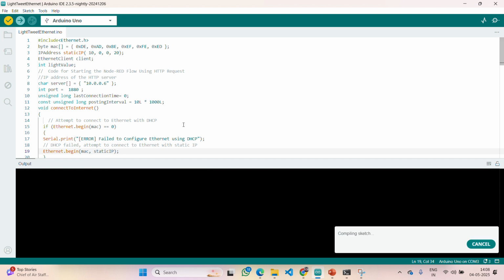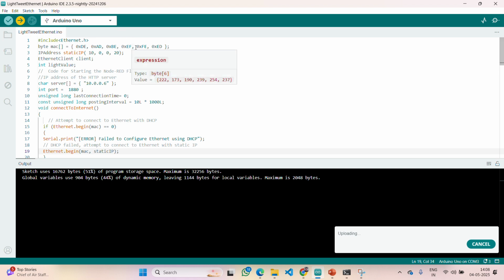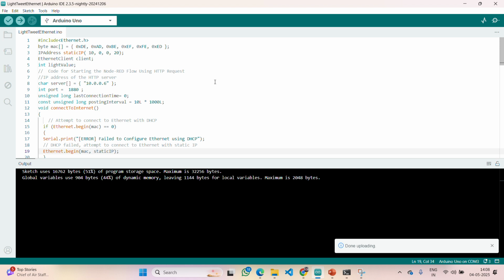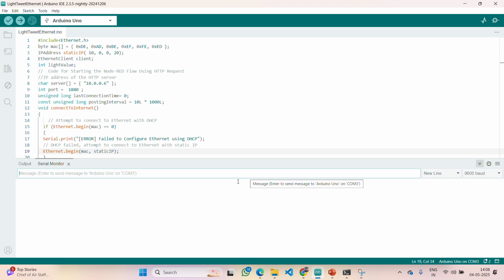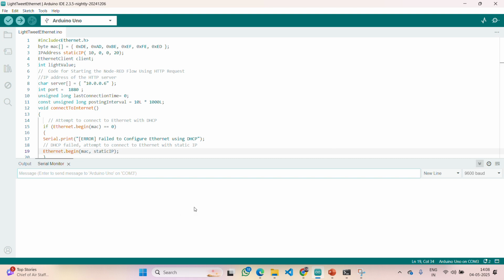So let me compile it again and let me upload it. So actually we need to deploy it. That's the silly mistake we have made. Yes, uploading is done. Just let me open the serial monitor. Just a second. Serial monitor takes somewhat time for loading. Yes, network connection is successful.